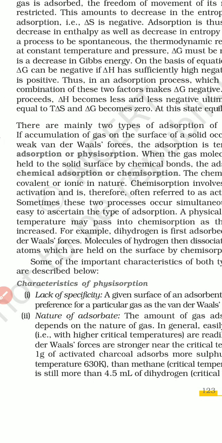Adsorption is majorly classified into two types. One is physical adsorption and the other is called chemical adsorption. You can say physisorption and chemisorption, that is what we call them. What is the major difference between physisorption and chemisorption?